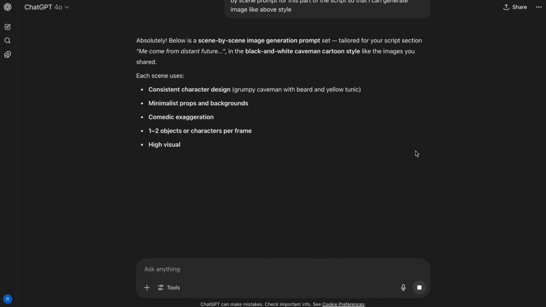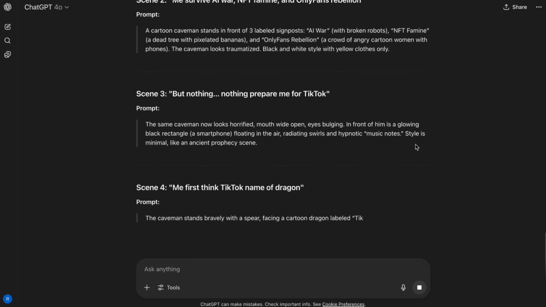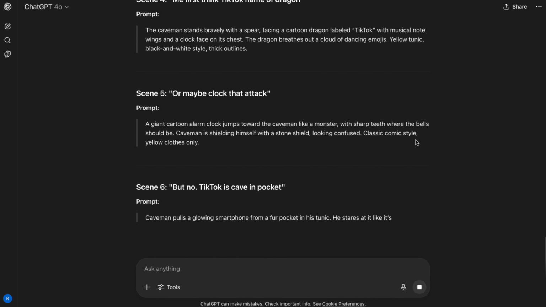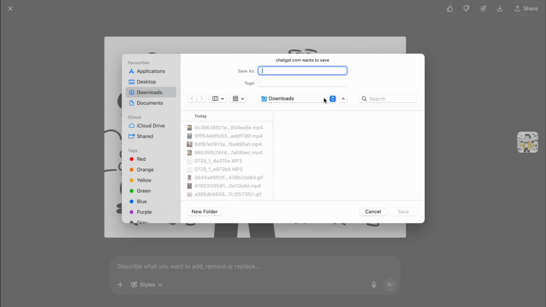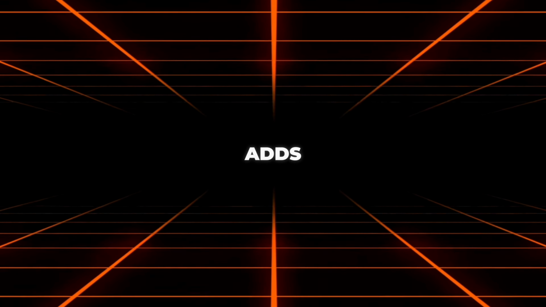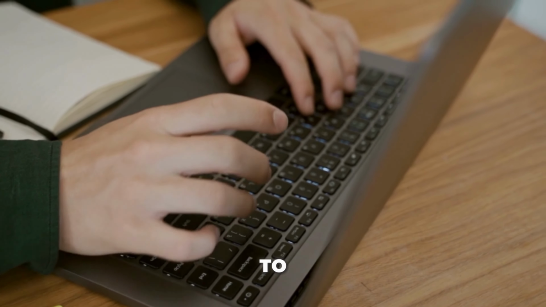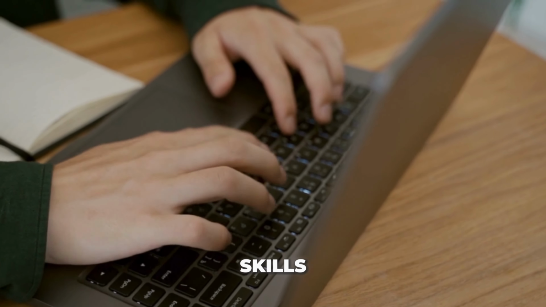ChatGPT will then generate full scene-by-scene prompts. Paste them into any AI art tool like Canva AI, DALL-E, or Bing Image Creator. Add clear prompt tags like black and white, hand-drawn, simple background, consistent character. Label each output image Scene 1, Scene 2, and so on. If a single scene has multiple actions, split it into two. This keeps visual pacing smooth and adds variety. In minutes, you'll have a fully illustrated storyboard tailored to your script with zero animation skills needed.